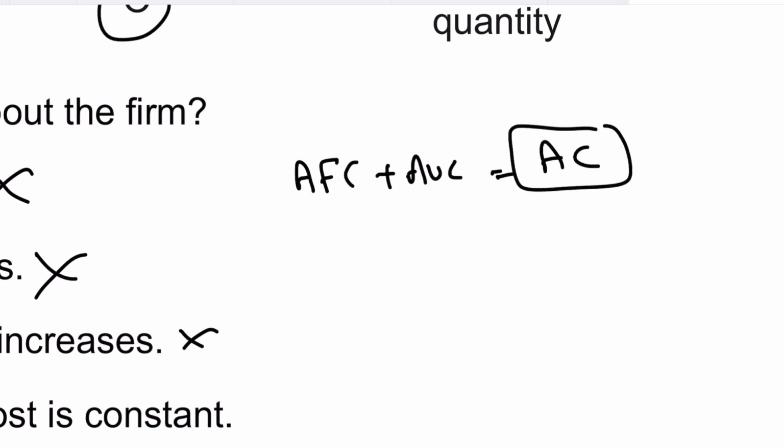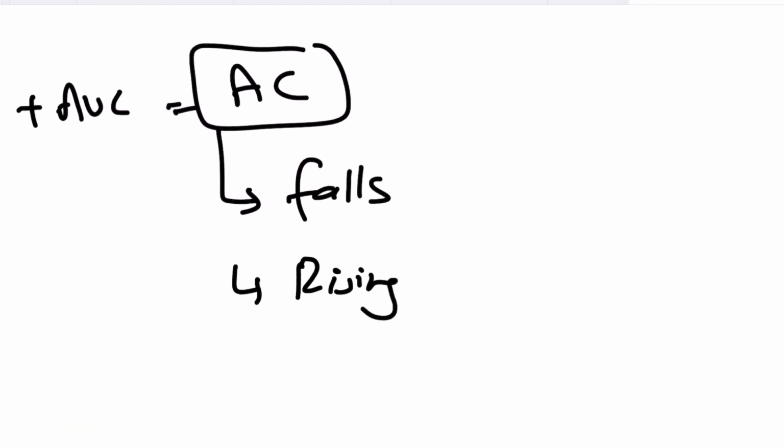The average cost initially falls in the long run and then starts rising. Why does it fall initially? It falls because of economies of scale. Plus we know that your average fixed cost is going down because the fixed cost is spread over a higher volume of output.